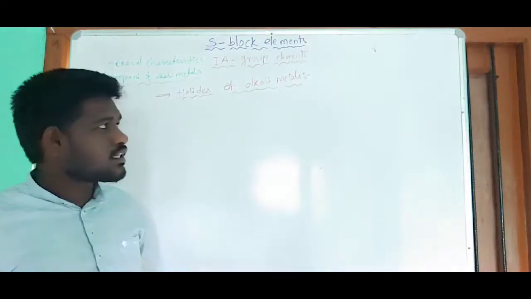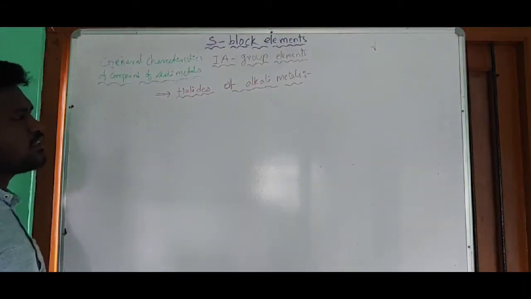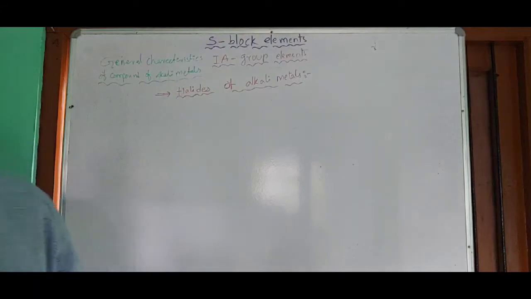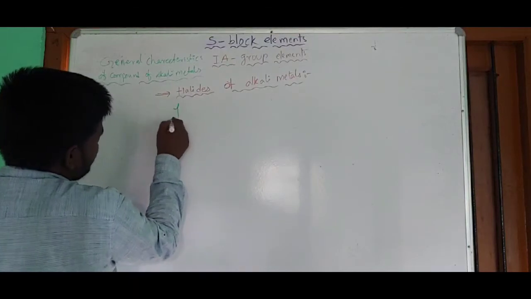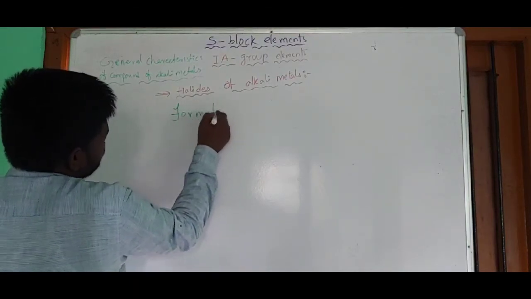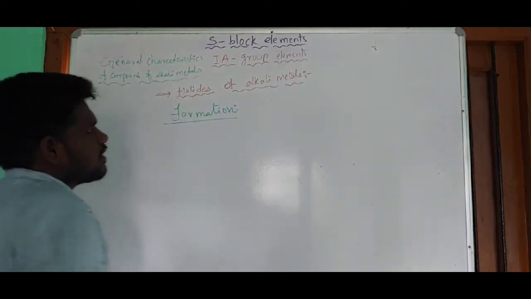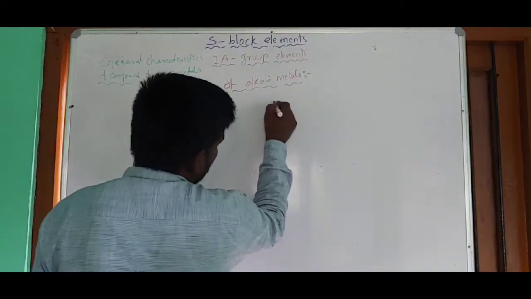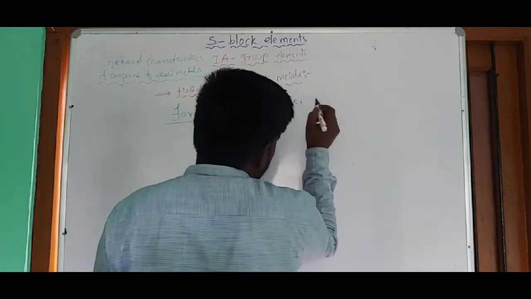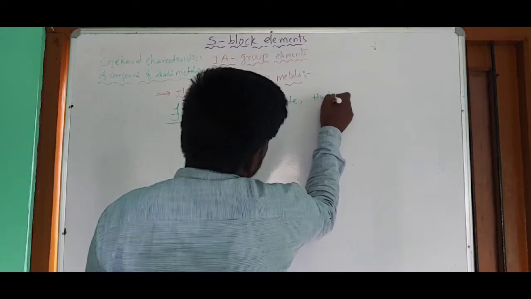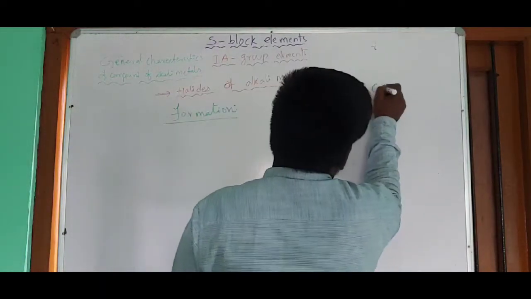So right guys, the next concept is halides of alkali metals. First we need to discuss the formation of the halides of the alkali metals. We can get the halides of the alkali metals when you treat the oxides of alkali metals, hydroxides of alkali metals, carbonates